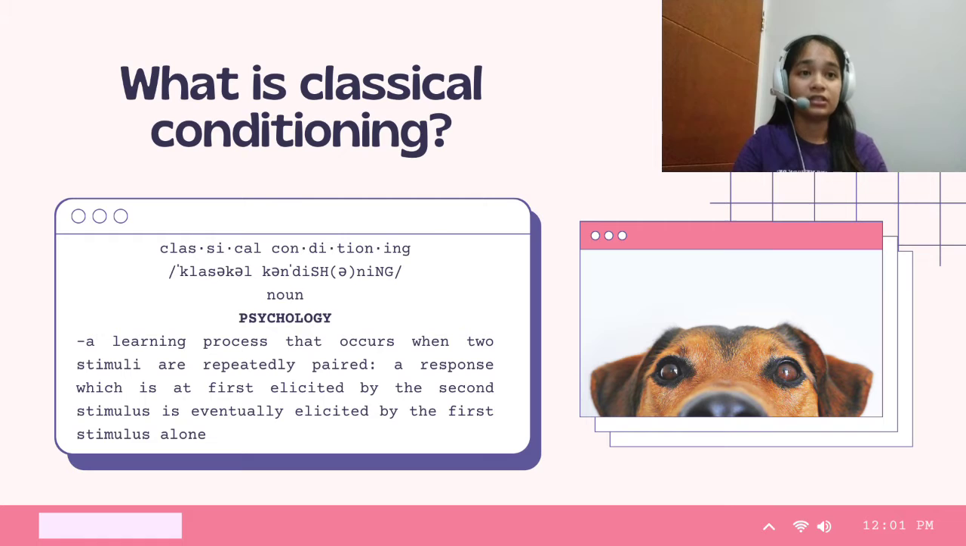What is classical conditioning? Classical conditioning is a learning process that occurs when two stimuli are repeatedly paired. A response which is first elicited by the second stimulus is eventually elicited by the first stimulus alone. In simple words, classical conditioning is a type of learning that happens unconsciously. When you learn through classical conditioning, an automatic conditioned response is paired with a specific stimulus, and this creates a behavior.